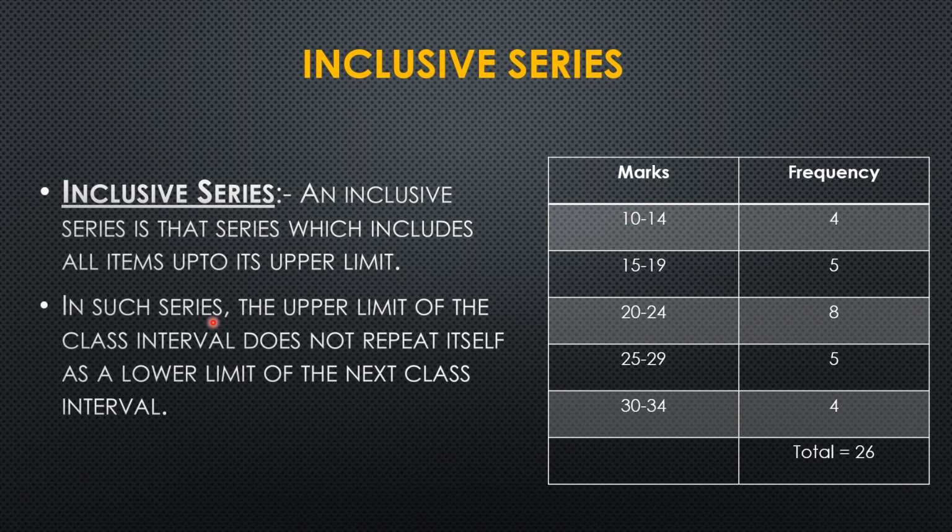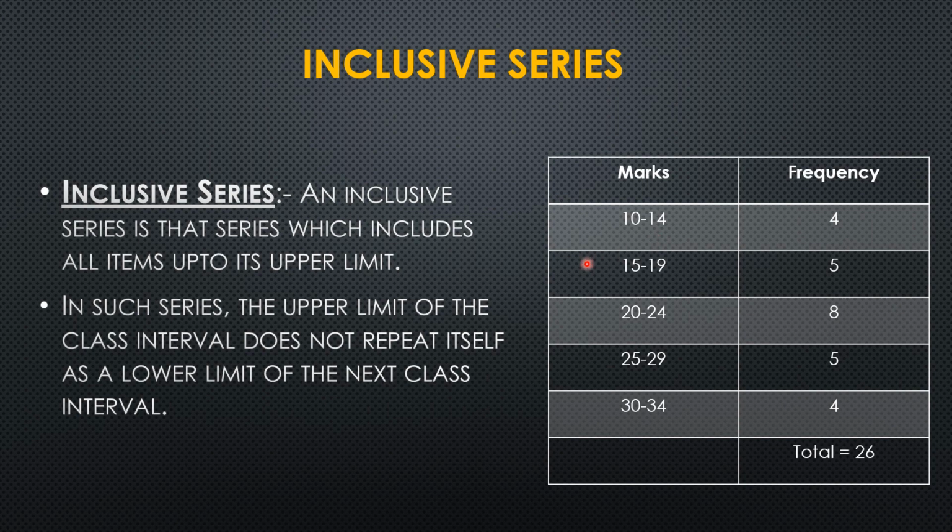In such series, the upper limit of the class interval does not repeat itself as the lower limit of the next class interval. Another important thing to note is that here there is no repetition of the upper class limit as the lower class limit of the next class, which was there in exclusive series.